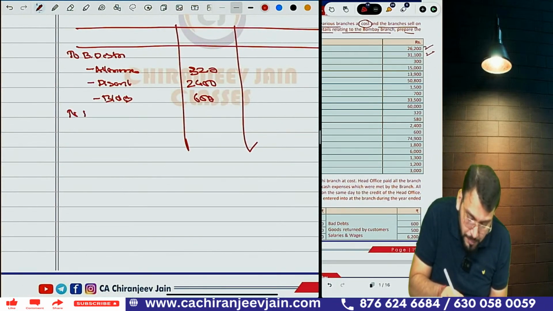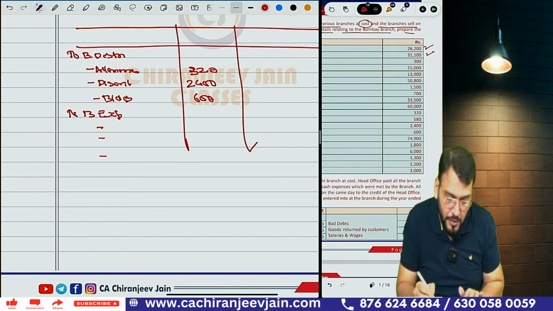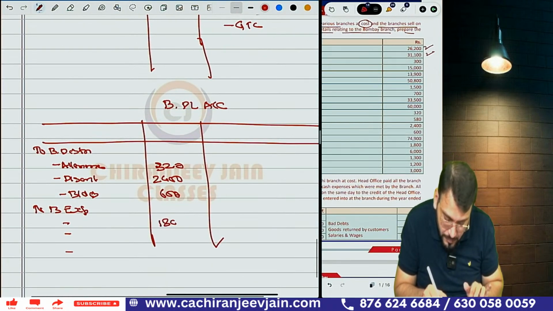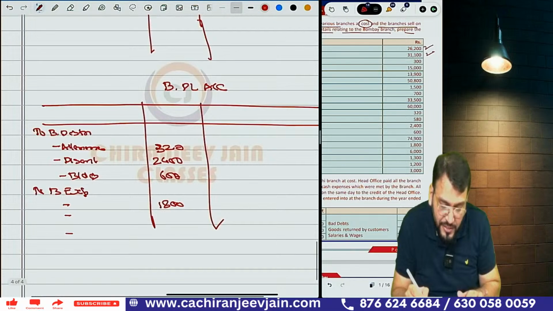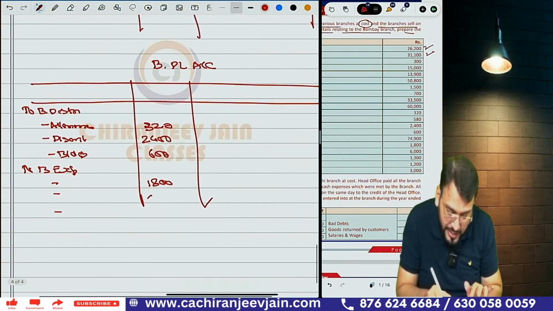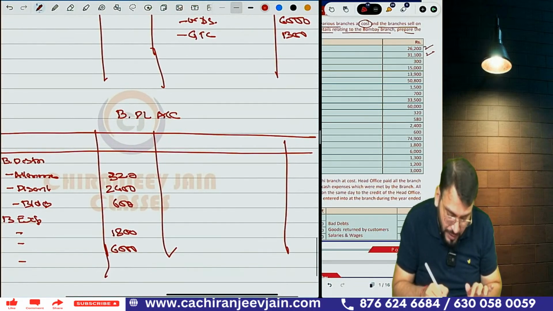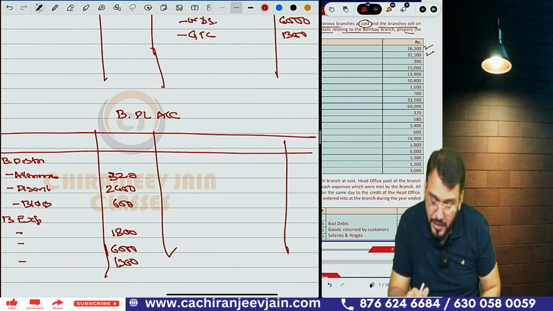To branch expense will be debited to PL account. So we can add in total, or you can add separately. Correct. Now what are the separate amounts? 1,800 means you write down rent and rates, then wages and salaries 6,000. Then general trade charges is 1,300.